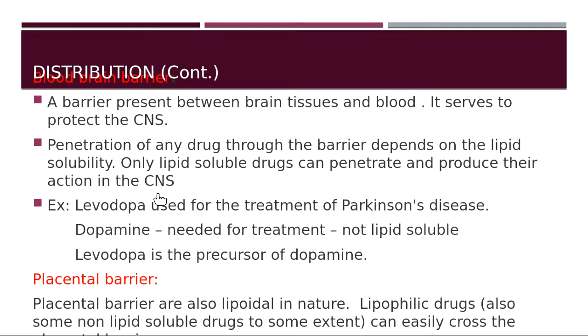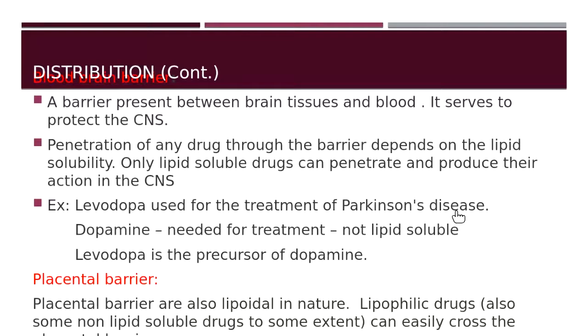Now there is a very interesting example over here. I hope you all know what is Parkinson's disease. For the treatment of Parkinson's disease, there is a drug which is known as levodopa. Levodopa has to be given for the treatment of Parkinson's disease. Now, Parkinson's disease usually occurs due to deficiency of dopamine in the brain. Dopamine is a neurotransmitter. So, deficiency of dopamine in the brain leads to Parkinson's disease.